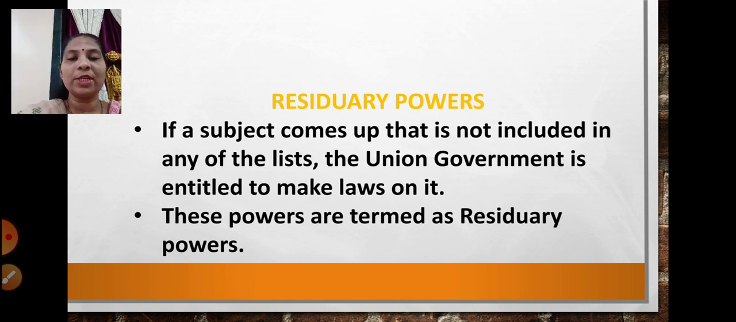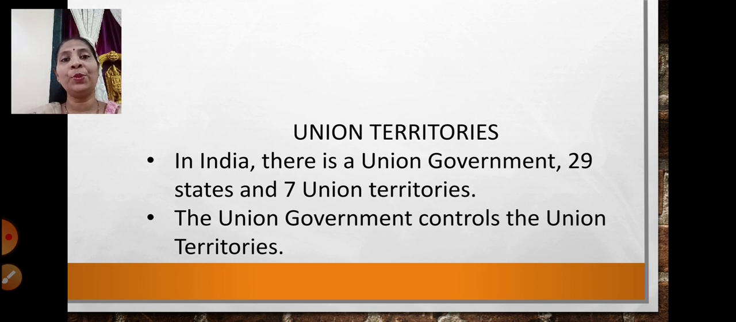So these powers given to the union government are termed residuary powers. The powers given to the union government for making laws on subjects which are not mentioned in any of those three lists are termed residuary powers. Fine. Going ahead, the union territories.